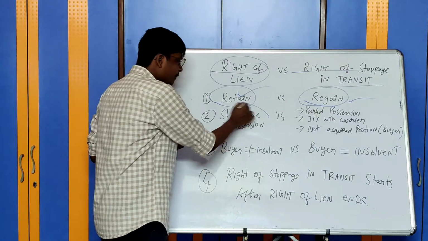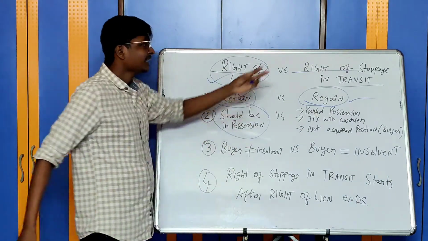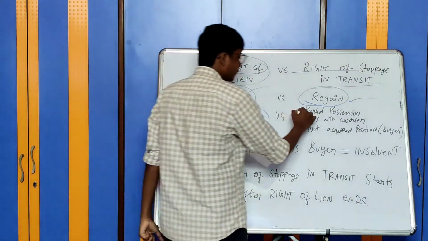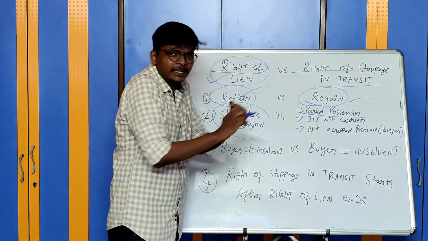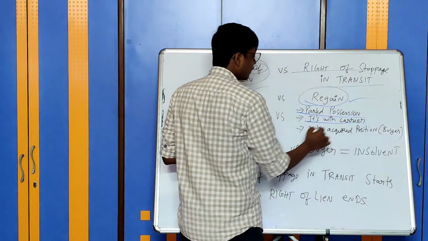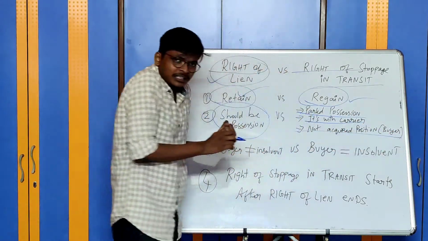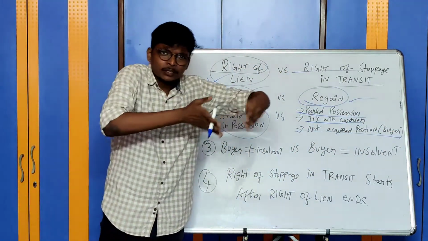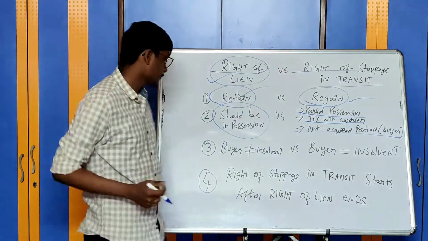Here, I should already be in possession in case of right of lien. In case of right of stoppage in transit, I should have parted the possession. It should have been with the carrier. A third party is taking the possession of the goods, traveling with them, and the buyer has not yet acquired the possession of the goods. It is during the travel, it is in the transit.